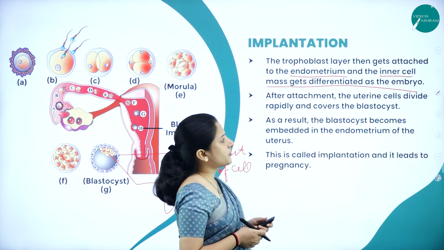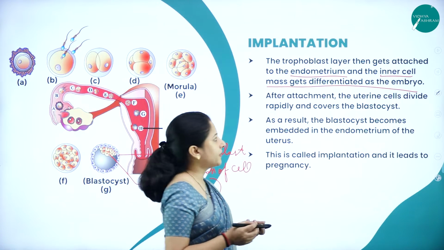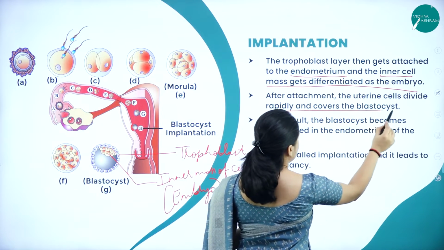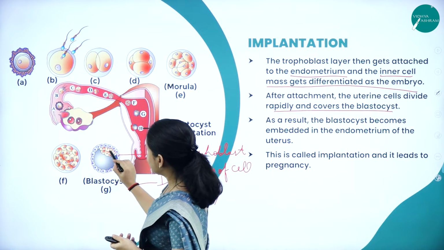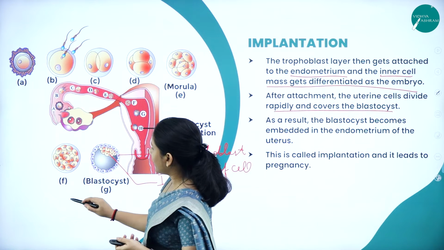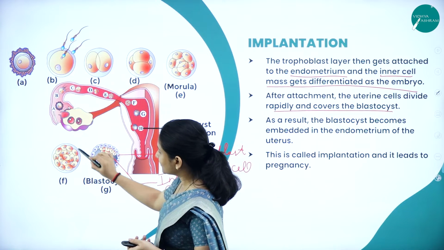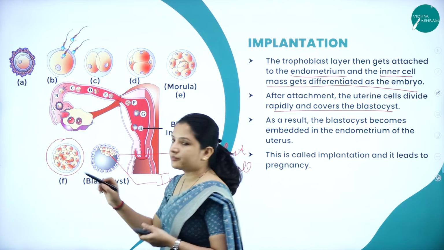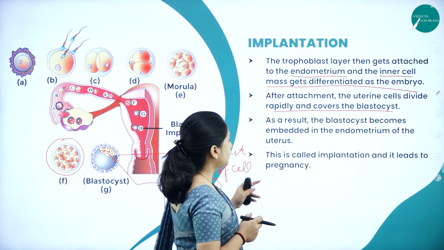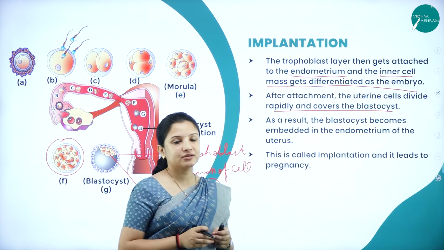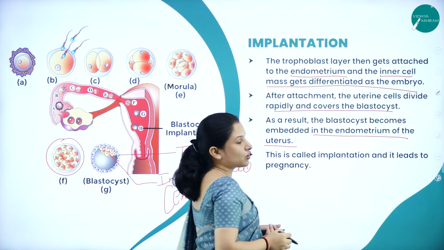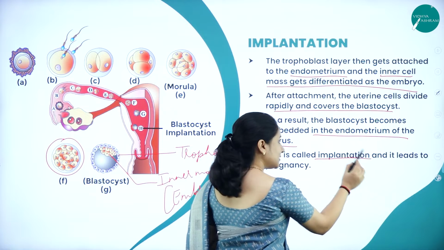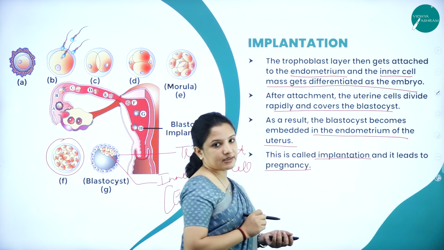After attachment, the uterine cells divide rapidly and cover the blastocyst. Can you see the cells? They will start to divide rapidly, and they will cover the entire blastocyst. As a result, the blastocyst becomes embedded in the endometrium of the uterus, and this is called implantation. This implantation leads to pregnancy.